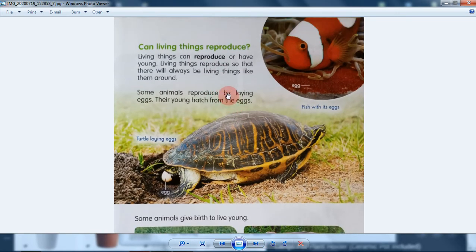Can living things reproduce? Of course. What is reproduce in Indonesian? It's berkembang biak, of course. And then living things can reproduce or have young so that there will always be living things like them around. So they reproduce to make their own kind. For example, we reproduce, to bear a baby, so we can continue our genes to the world.